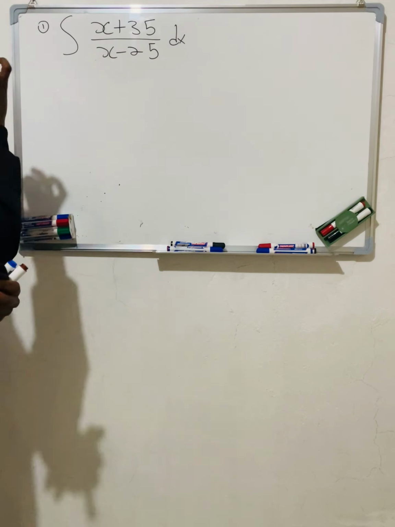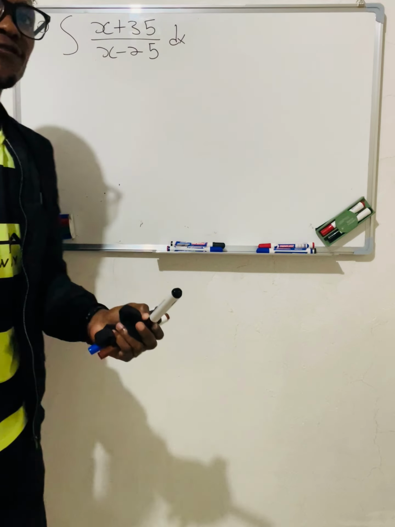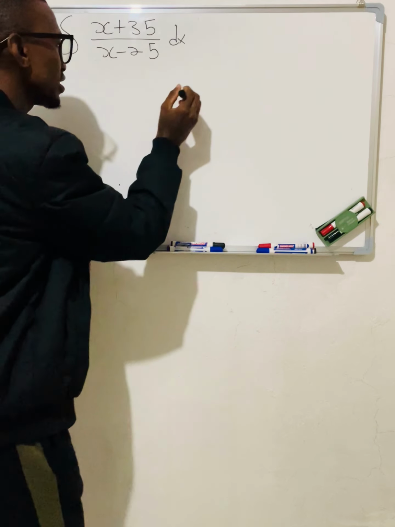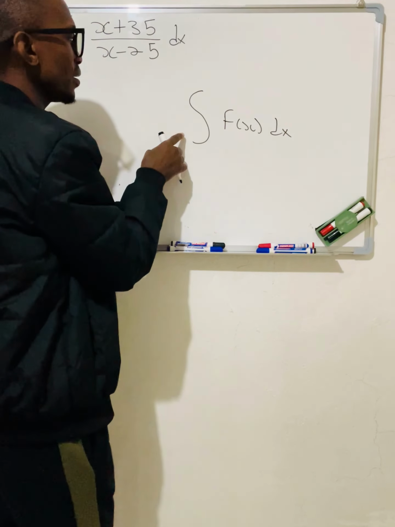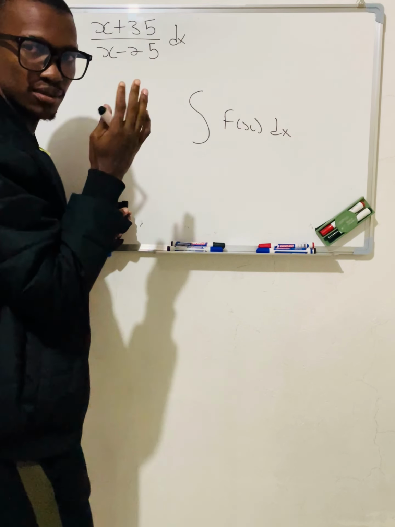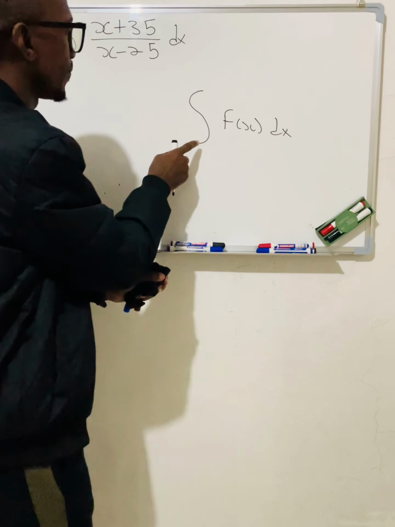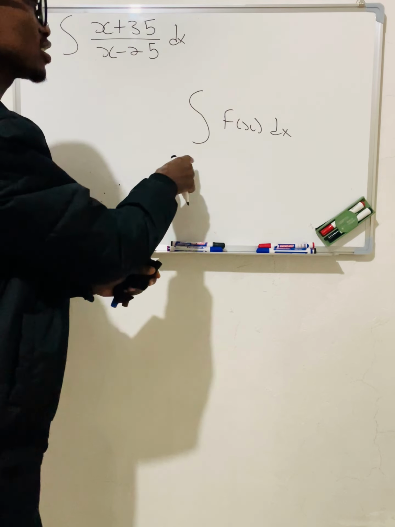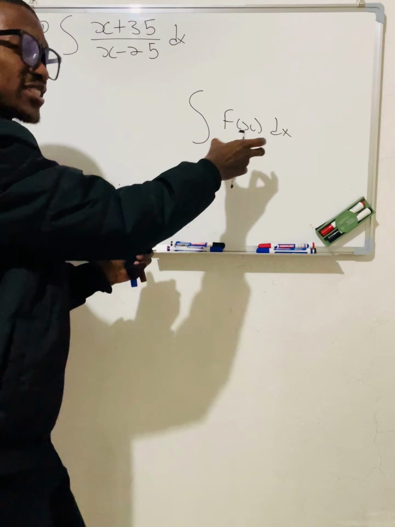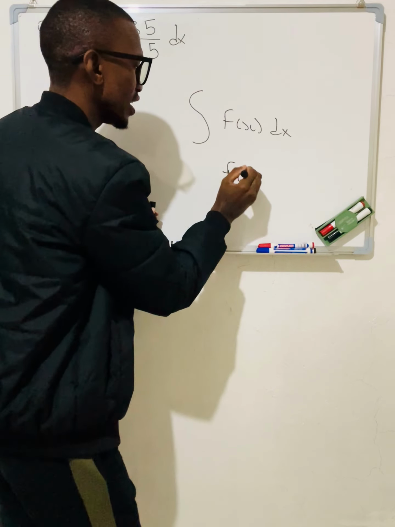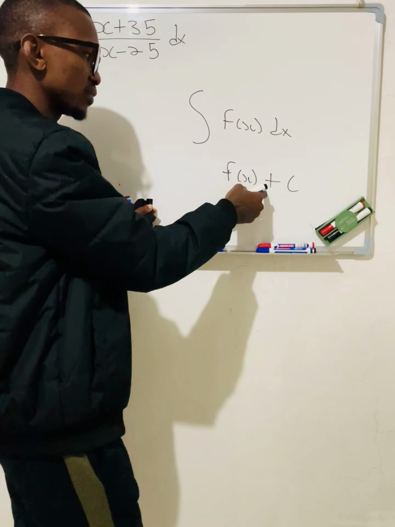So guys, what we are going to do now, remember this is integration, remember this is the integral sign. In the first video, I mentioned that if you see a sign like this, and let's just say this is f of x dx, I'm not really that good at drawings, and even my handwriting is not that good. So this is an integral sign, what we call an indefinite integral sign, meaning after integrating, you're going to have f of x something plus c.